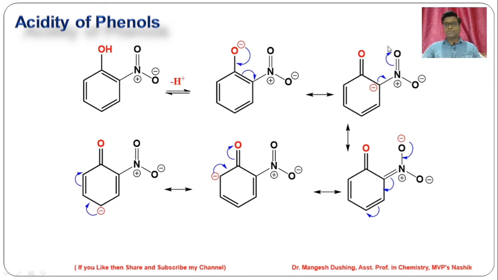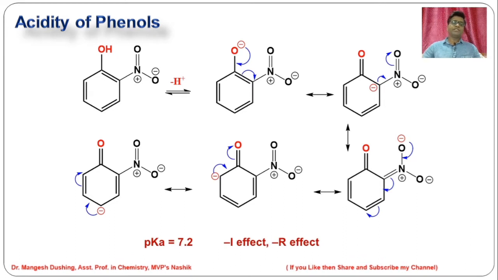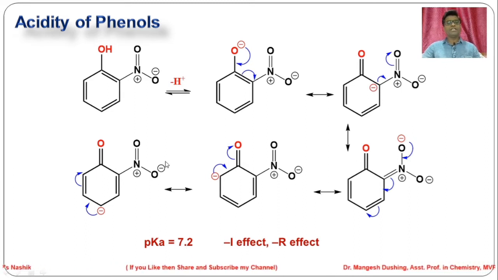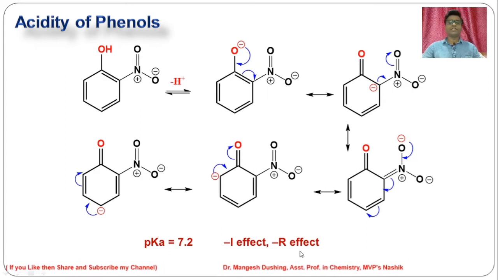So this nitro group increases the number of canonical structures of the nitrophenoxide ion. So the stability of this conjugate base is increased, and it becomes more acidic than phenol. So the pK value is less than that of phenol, which is 9.9. For orthonitrophenol the pK value is 7.2. So orthonitrophenol is more acidic than phenol. It is because of the minus I effect as well as the minus R effect.